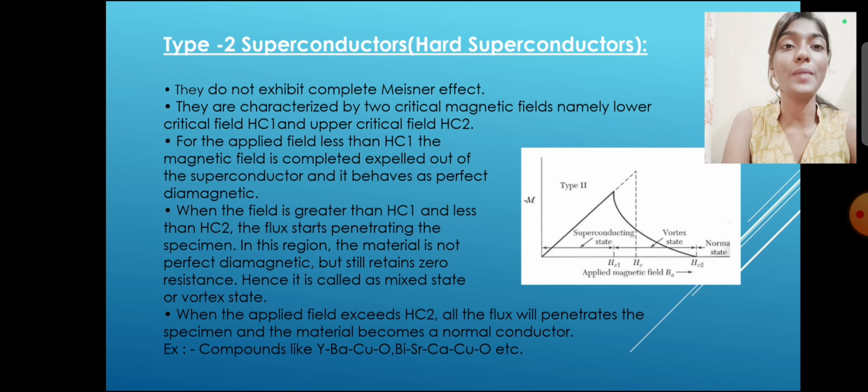In this region, the material is not perfectly diamagnetic but still retains zero resistance. Hence, it is called the mixed state or vortex state. When the applied field exceeds Hc2, all the flux will penetrate the specimen and the material becomes a normal conductor. Examples: compounds like YBaCuO, BiSrCaCuO, etc.